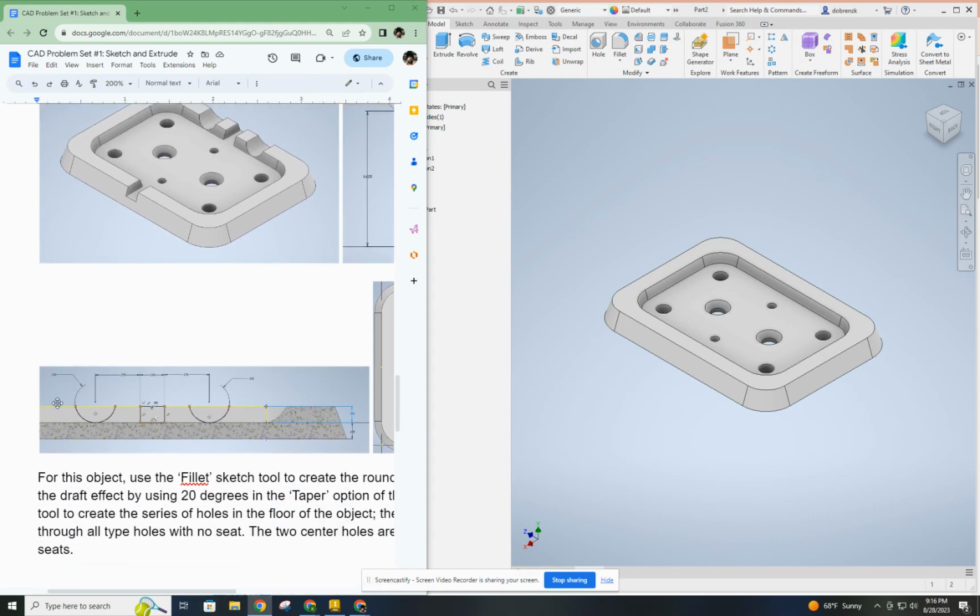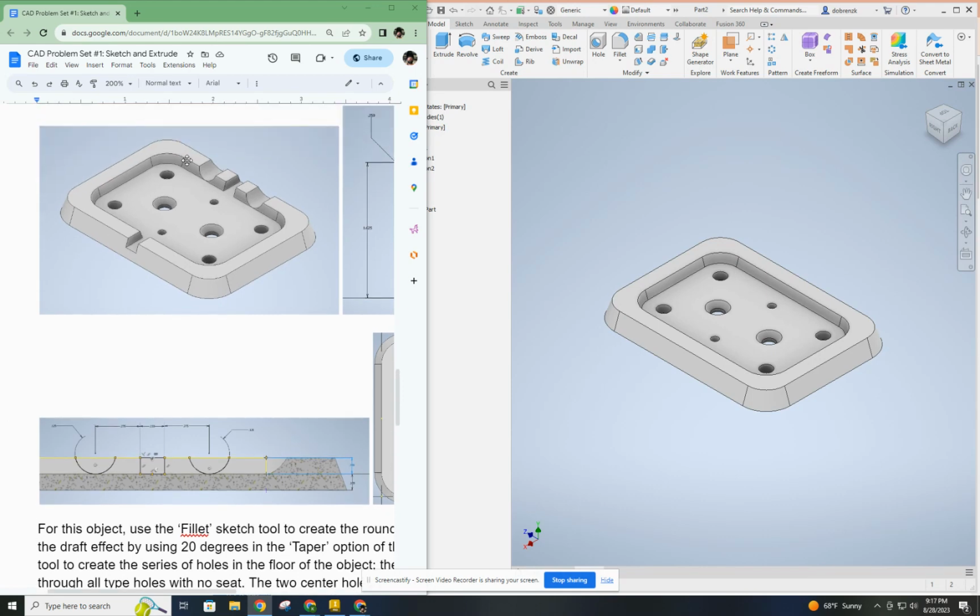Now, if we look at this image here, we can see exactly what the sketch is supposed to look like. But the first thing we're going to need to do is get a sketch plane to cut these. One thing to note is that the cuts appear to be perfectly flat on the bottom plane of this part. So that tells you that the sketch plane is not on this tapered face. If it was on this tapered face, the cuts would be at the same angle as the tapered face. So the first thing we need to do is create a plane to do our drawings on.